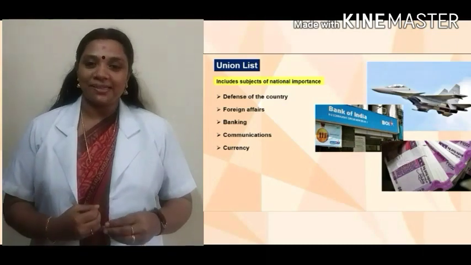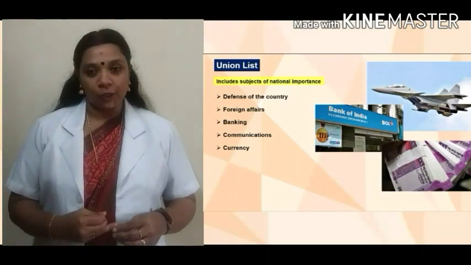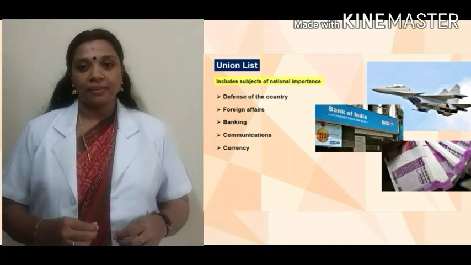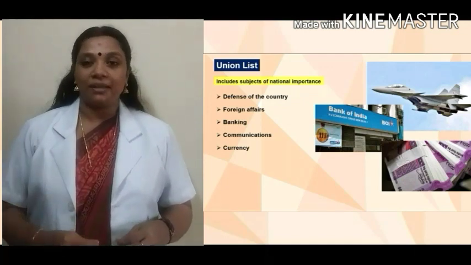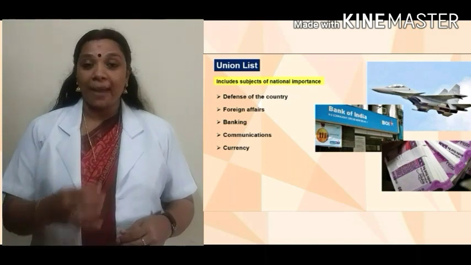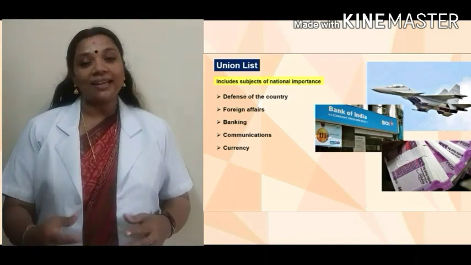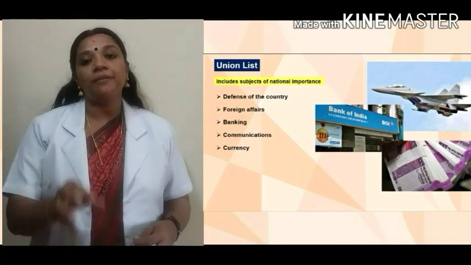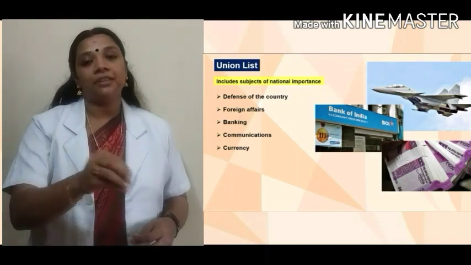First, the union list. The union list includes the subjects related to national importance, like defense of the country, foreign affairs, banking, communication, currency, etc. And here, the central government has the power to make laws related to these subjects.